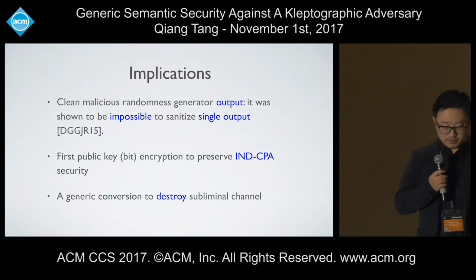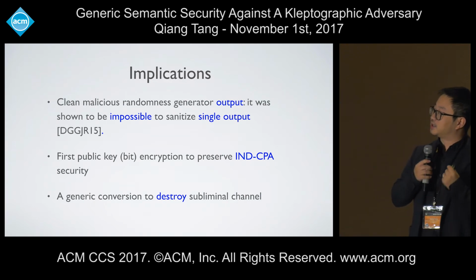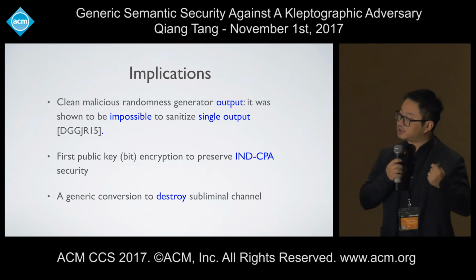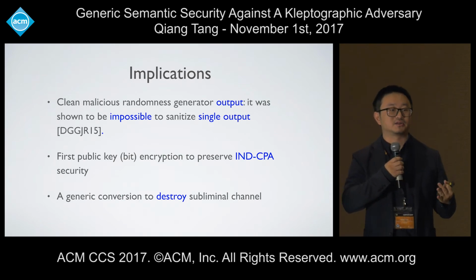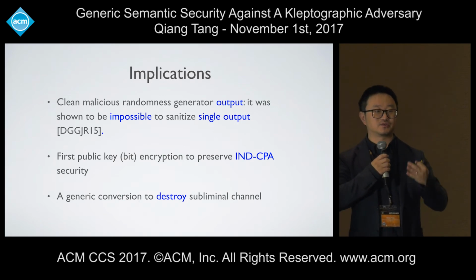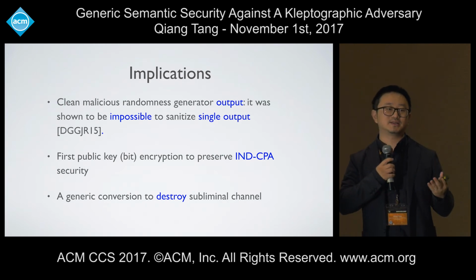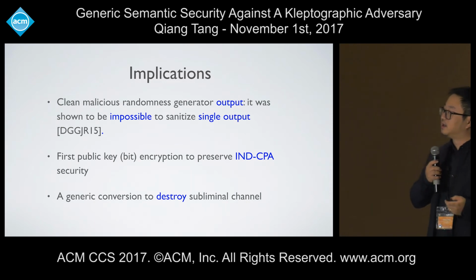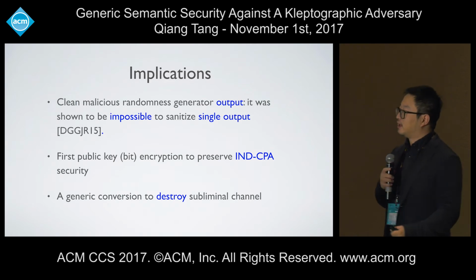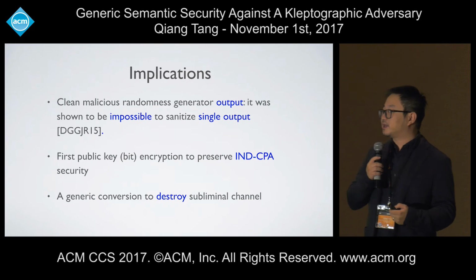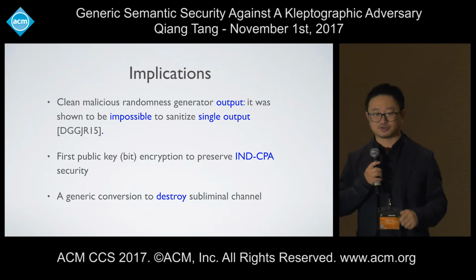With this nice tool to completely destroy the subliminal channel, the implications are very nice. First, we can clean malicious randomness generation. This was shown in a nice work of Dodis et al.: it's impossible to apply any public function to the output of one single instance of pseudorandom generation. So now, instead of running the malicious randomness generation once, we run this one instance twice independently. Then we can get good randomness out, still reusing the bad source as a black box. And we can get the first public bit encryption to preserve IND-CPA security. Why we call it bit here, you're going to see very soon.